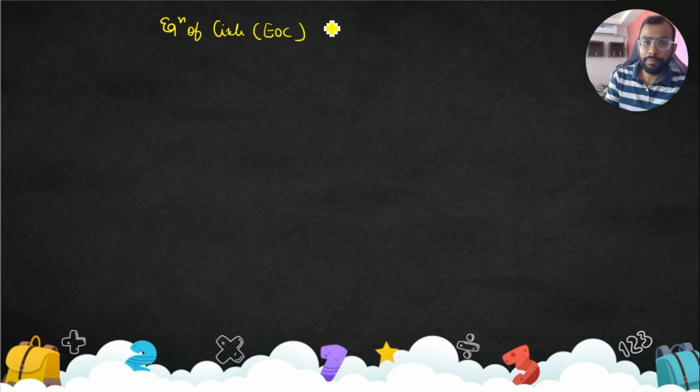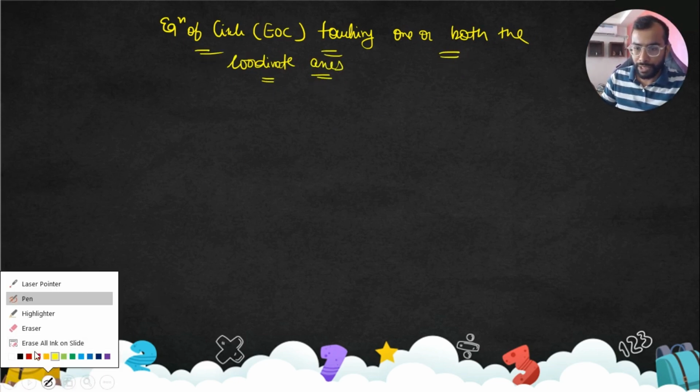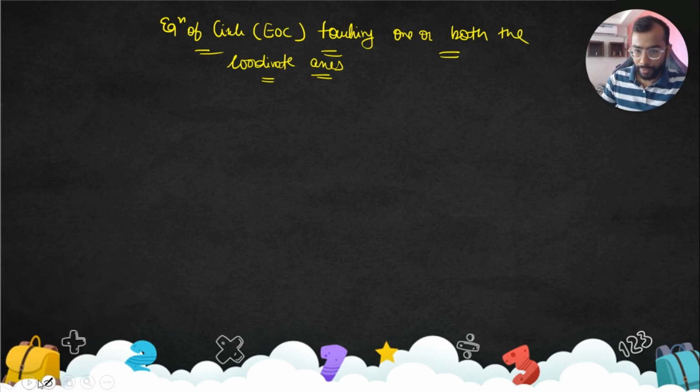Equation of the circle touching one or both the coordinate axes. So what does this actually mean? Right now, which color? Let's take white color.